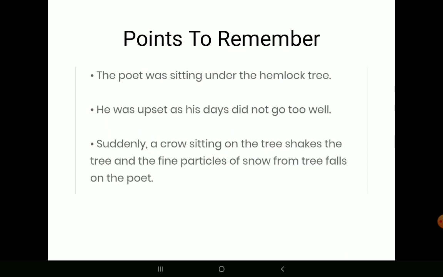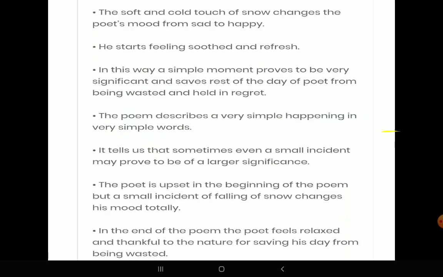Now let's once again think about some of the points which are important to be remembered from the poem. The poet was sitting under a hemlock tree. He was upset as his day didn't go well. Suddenly, a crow sitting on the tree shakes the tree and the fine particles of snow from the tree fall on the poet. The soft and cold touch of the snow changes the poet's mood from sad to happy. He starts feeling soothed and refreshed. In this way, a simple moment proves to be very significant and saves the rest of the poet's day from being wasted and held in regret.